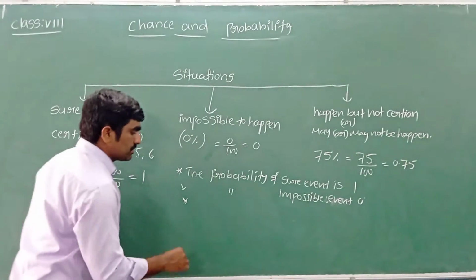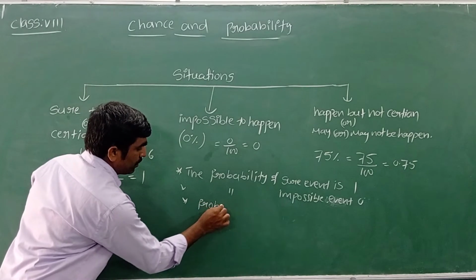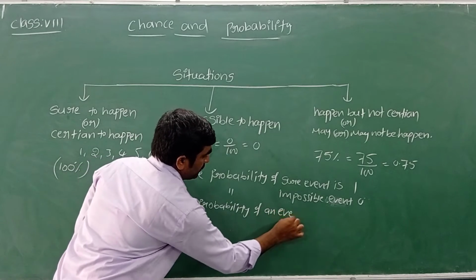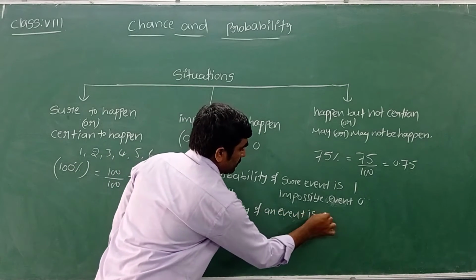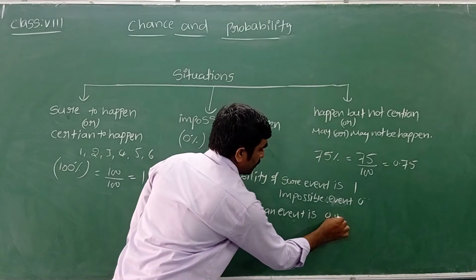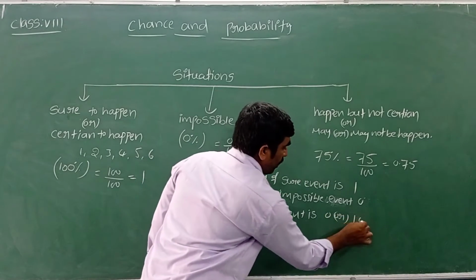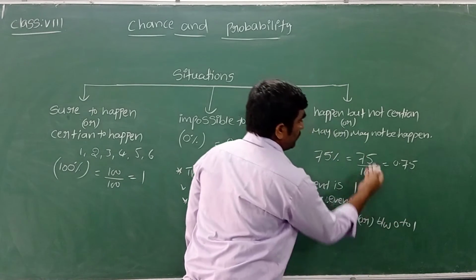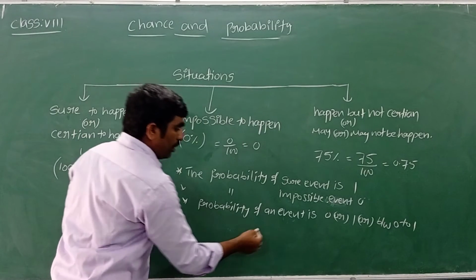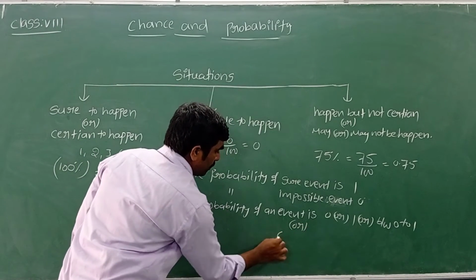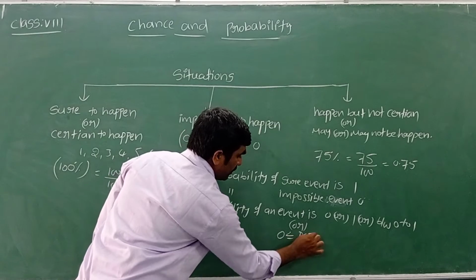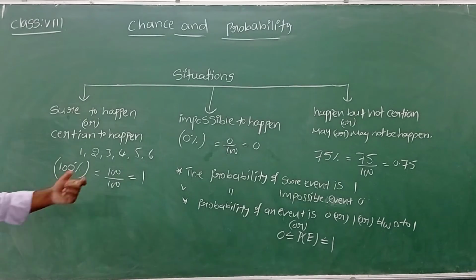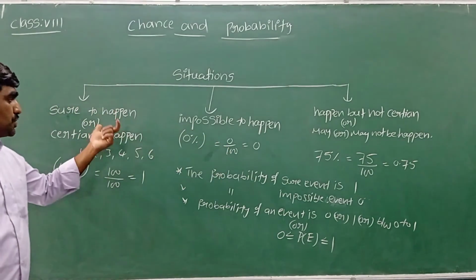We conclude that the probability of an event is either 0 for an impossible event, or 1 for a certain event, or between 0 and 1 for the case that may or may not be. Or this we can write as 0 is less than or equal to probability of an event is less than or equal to how much, ma'am? 1.